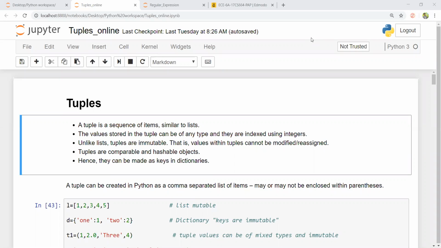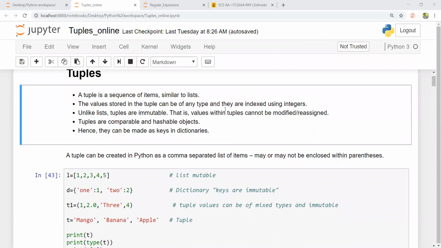Today in this video we are going to discuss tuples, another type of data structure. Here a tuple is a sequence of items. It's very similar to a list. The only difference from the list is that tuples are immutable. That is, the values within tuples cannot be modified or reassigned.